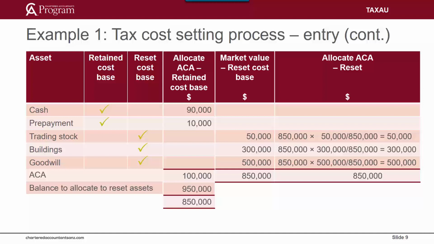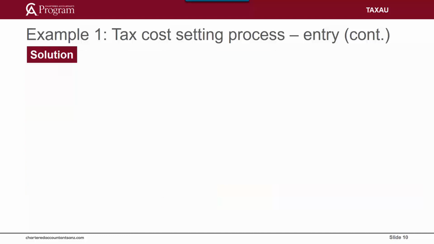This results in a final allocation of ACA to trading stock of $50,000, buildings of $300,000, and goodwill of $500,000. The cap under Section 705-40 for revenue assets has no impact in this question because the allocation of the ACA to the trading stock does not exceed its market value. So now that we've reviewed all the facts, what are the consequences for Company A on forming its tax consolidated group? So let's review the solution.